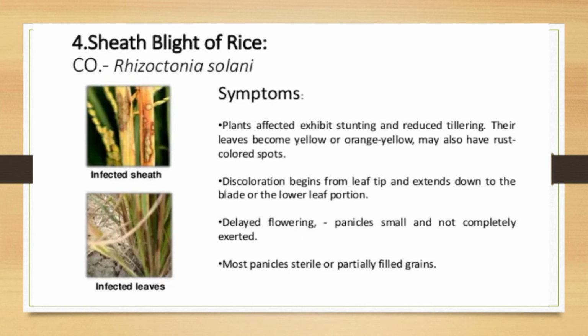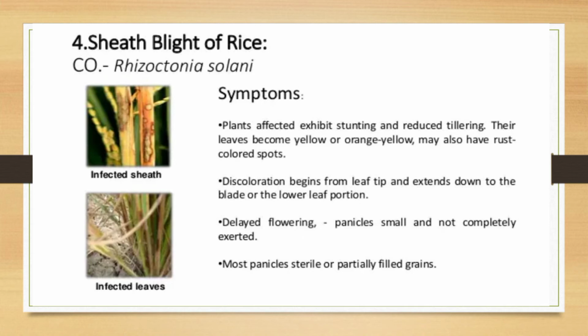Next disease, sheath blight of rice, caused by Rhizoctonia solani. So let me see the symptoms. Affected plants exhibit stunting and reduced tillering. Stunting means complete stoppage of the growth of the plant.